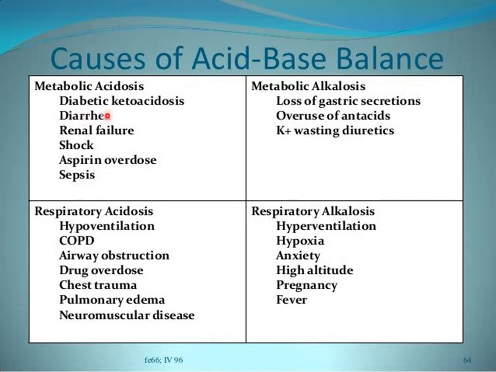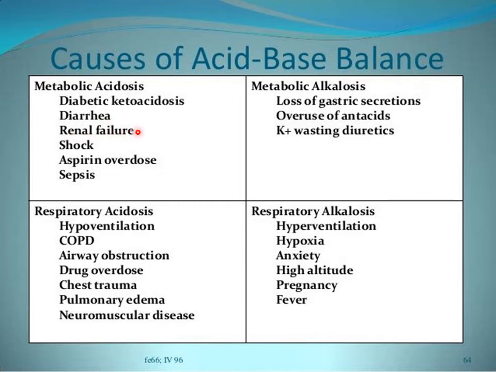So diarrhea also leads to metabolic acidosis because there is a loss of bicarbonate ions from the gastrointestinal tract in case of diarrhea. So when bicarbonate is lost from the body, it will lead to decrease in pH or increased concentration of hydrogen ions inside the blood, as adequate bicarbonate base is not available to sequester the excessive amounts of hydrogen ions.